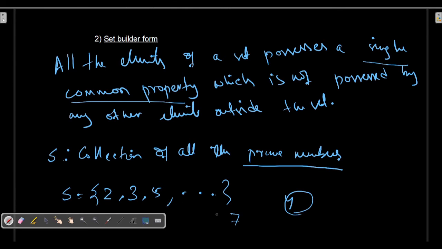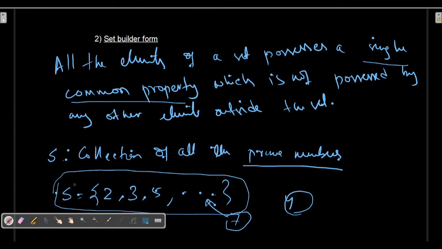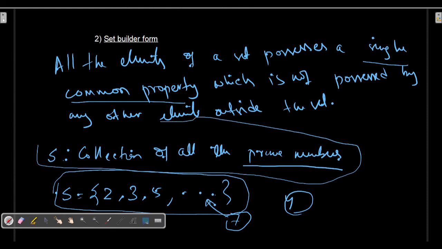The answer is yes, 7 must be inside this collection, because this collection is of prime numbers. So this is in roster form, and this is the representation of a roster form of a set in the form of set builder form.